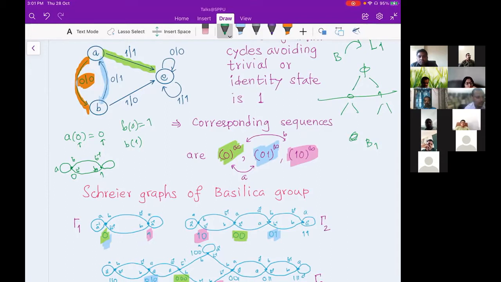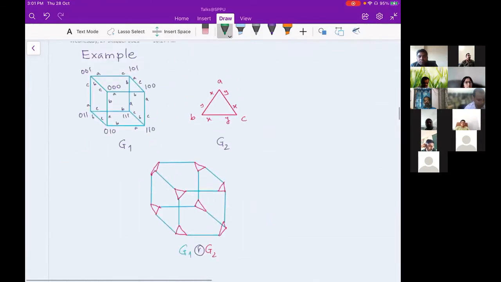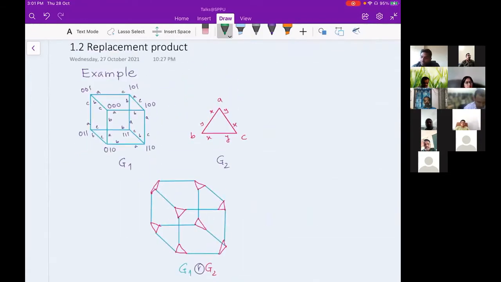In the replacement product, what we did is we took a second graph, and in the first graph, whatever vertices you have, you just replaced each vertex by a copy of the second graph.